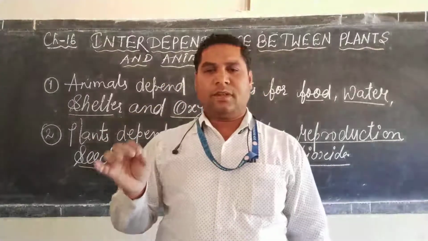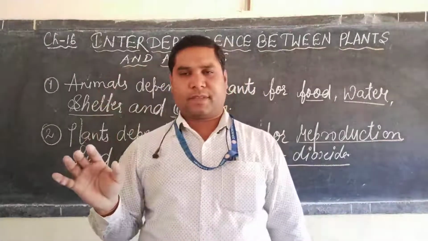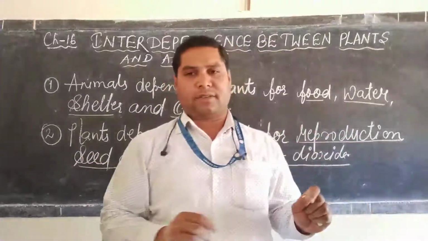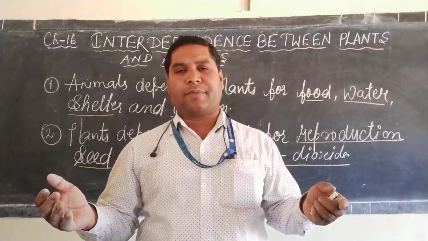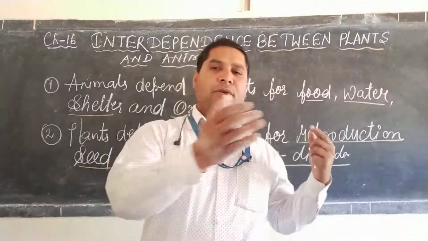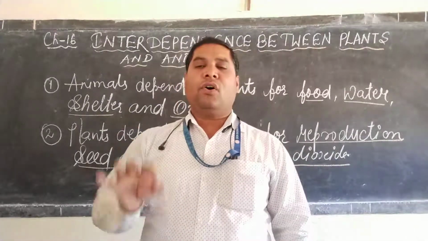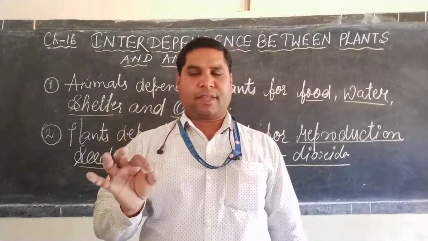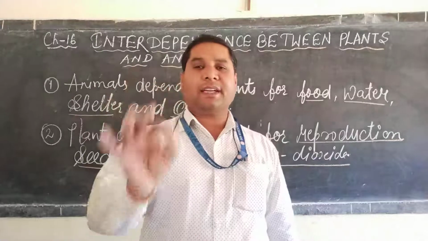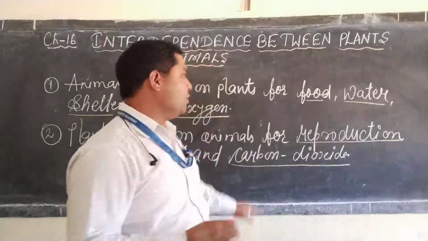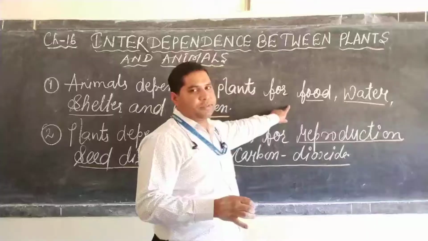Herbivores feed on green plants. Carnivores depend upon the green plants. Other living organisms also depend upon the green plants. So, we can say that all living organisms directly or indirectly depend on plants for food, dear student.